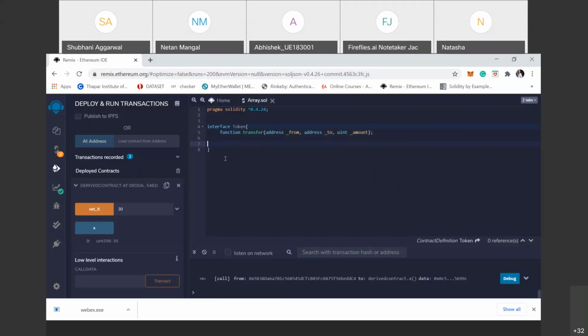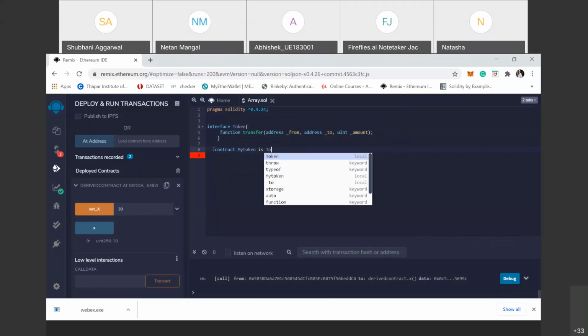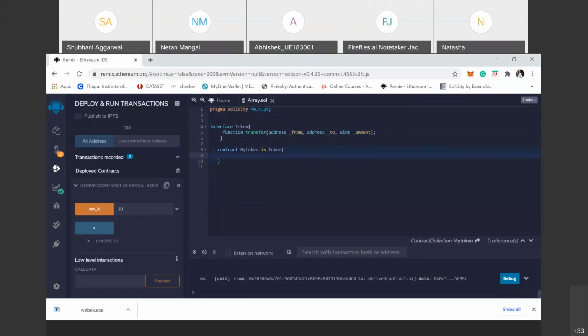So this is our simple interface. How do we inherit it into another? We already said that contracts are allowed to inherit the interface. So here we make a contract, MyToken is Token. That means MyToken is inherited from the Token interface.